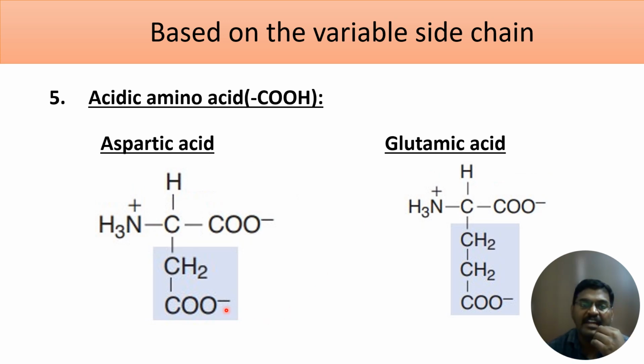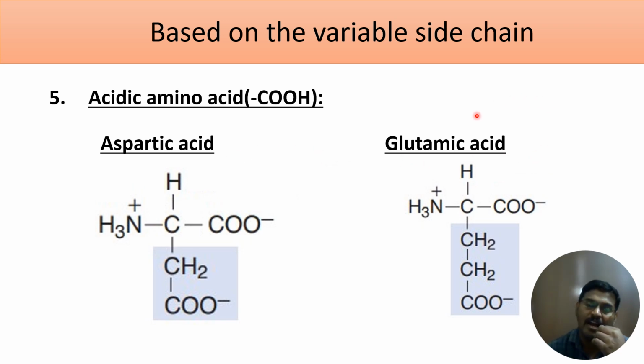If I add an amino group to the carboxylic acid present in the side chain, it will become an amide. So aspartic acid, on adding an amino group, will become asparagine.